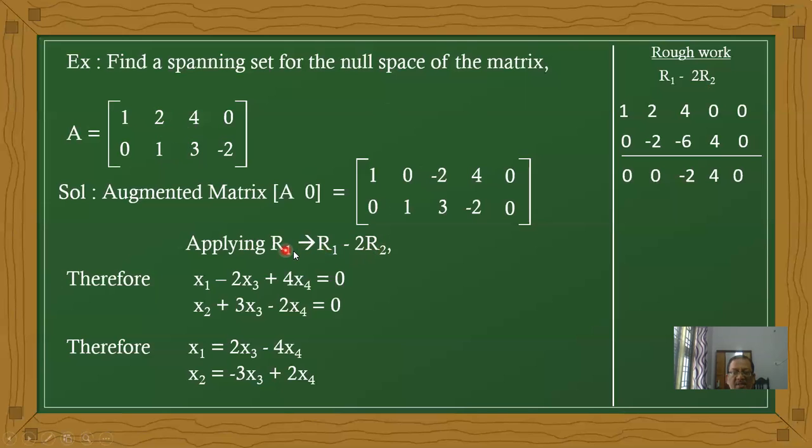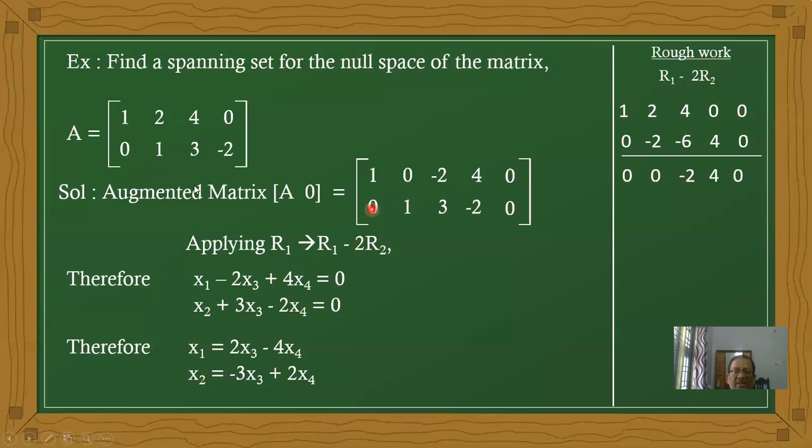The first row is changing. The 2 belongs to R1, and 2 minus 2 means the 2 must come from the second row. Therefore R1 minus 2 R2. The first row stays 1, 2, 4, 0, 0.